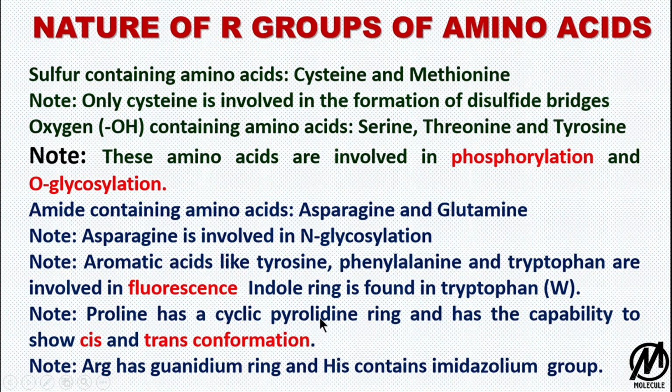Proline has a cyclic pyrrolidine, also called an imino ring, and has the capability to show cis and trans conformation. That means they can be found in both cis and trans conformation. This is a specialty of proline, which also helps in sharp beta turns. Arginine has a guanidinium ring, and histidine contains an imidazolium ring. These questions are basically asked in some competitive examinations like DBT and CSIR-NET.